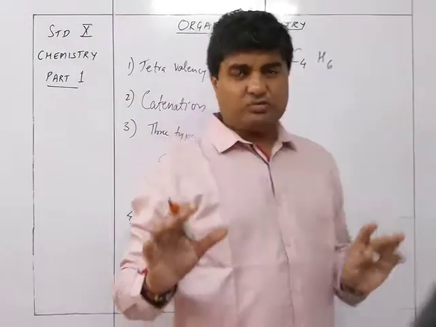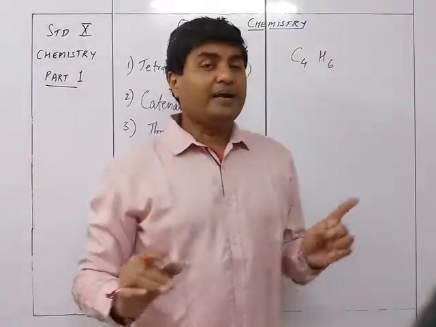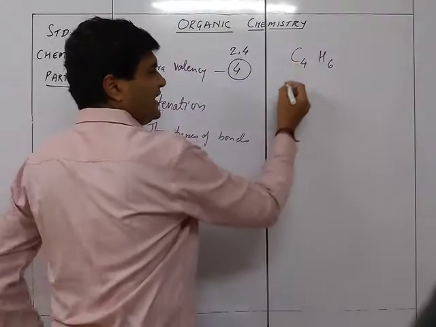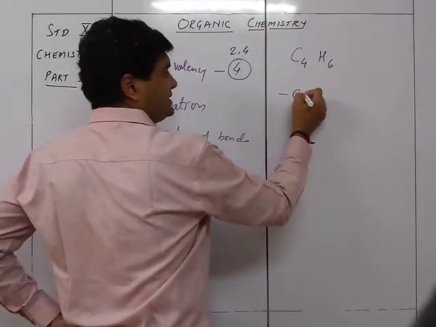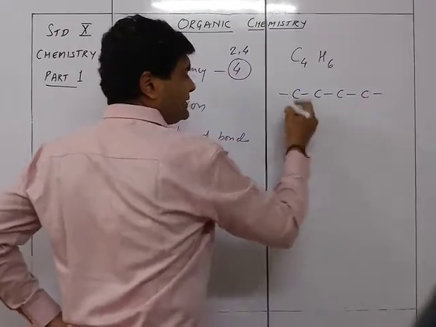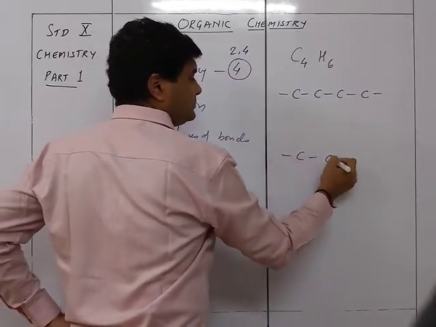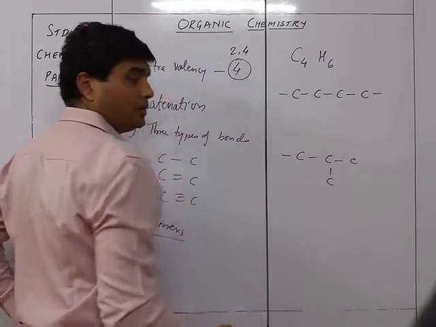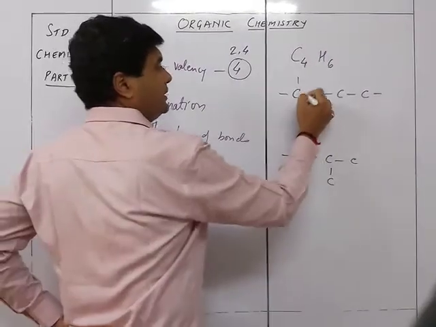But here it may happen that the carbons are arranged like this, or it may happen that the carbons are arranged like this, and the H are over here.